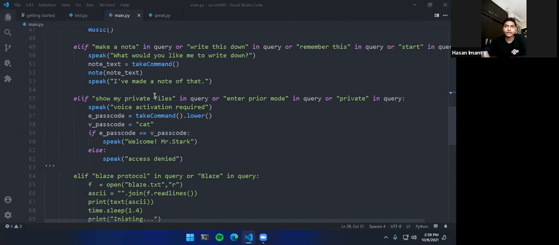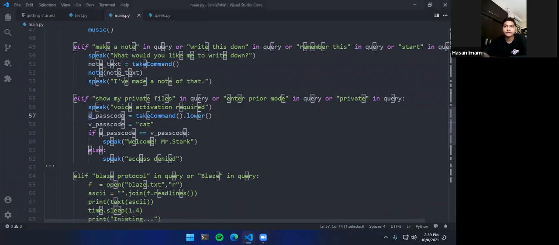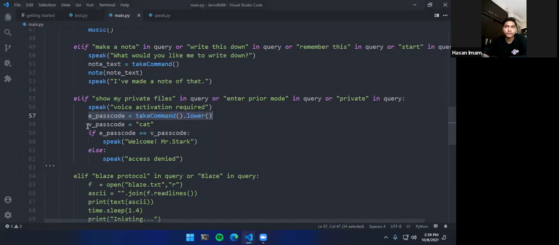So we have a decoration function here that basically doesn't do anything, but it looks good. That's why I have kept it there. So if I say show my private files, it will ask a passcode from me and it will compare it with the original passcode, which is cat. If I say cat and the passcode matches, it will say welcome, Mr. Stark, or it will say access denied.